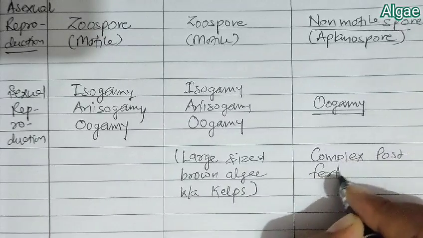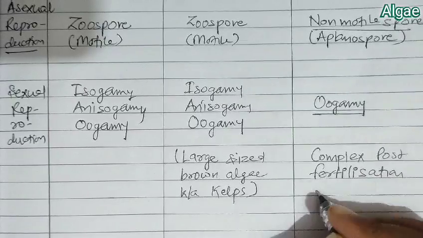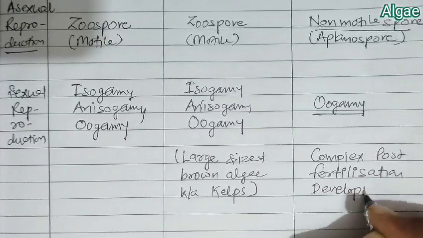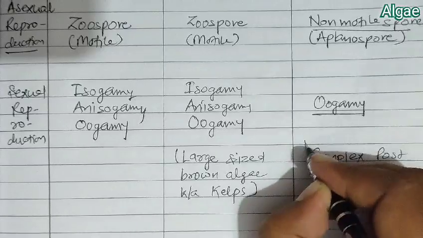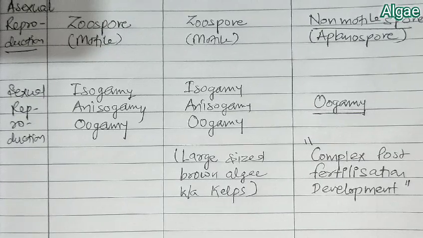Why non-motile? Because zoospores are motile, but in red algae flagella are absent, so they are known as aplanospores. And last we talk about sexual reproduction.